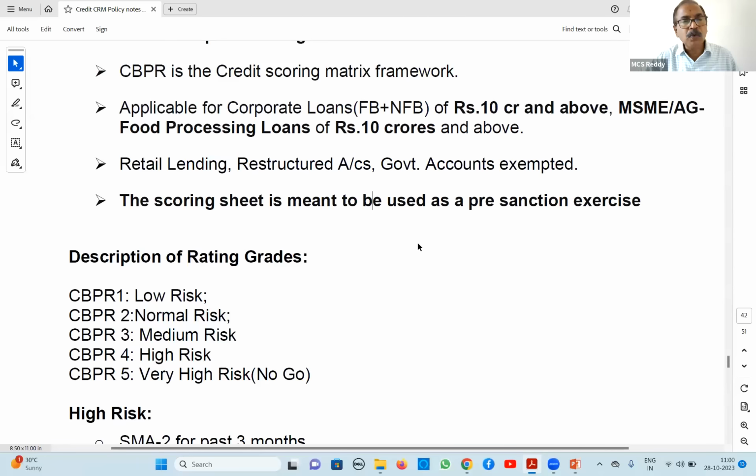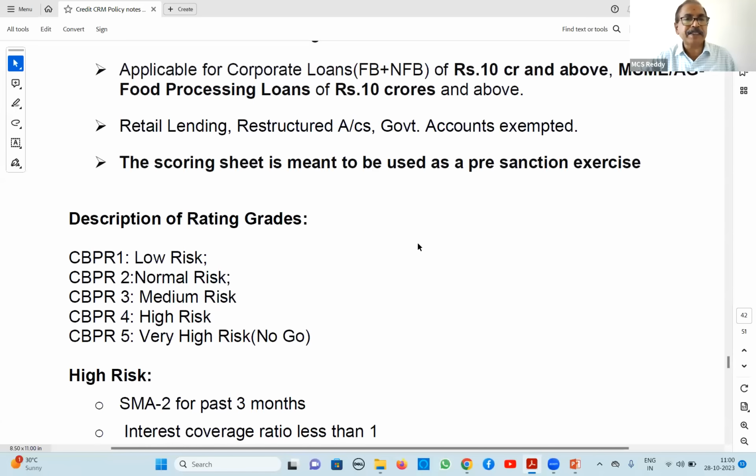Another one: ratings. What is the gradation of risk? They may give simply CBPR 3, which is medium risk. So CBPR 1 is low risk, 2 is normal risk, 3 is medium risk, 4 is high risk, and CBPR 5 is very high risk, otherwise known as the no-go rating.